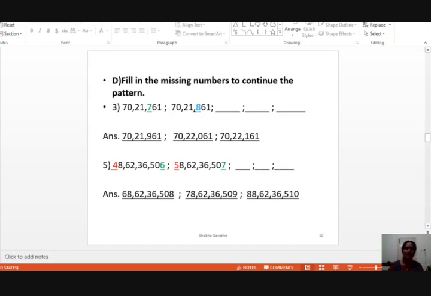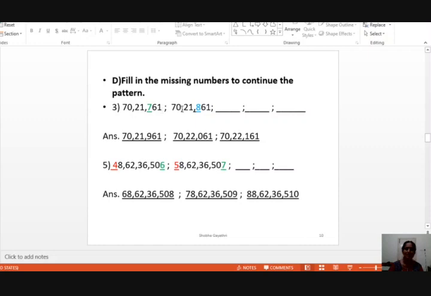Let us take this question from your textbook. You have to fill in the missing numbers to continue the pattern. You have to get 3 more numbers by observing the pattern from these 2 numbers, how these numbers are changed. So here in the hundreds place there is 7. Read the number first: 70,21,761.